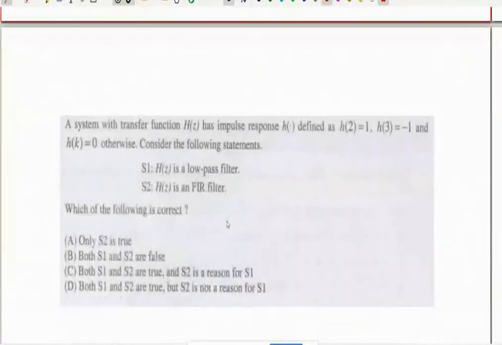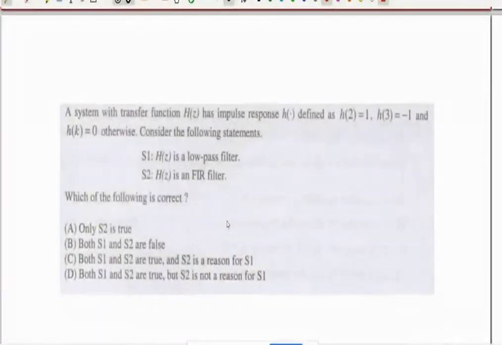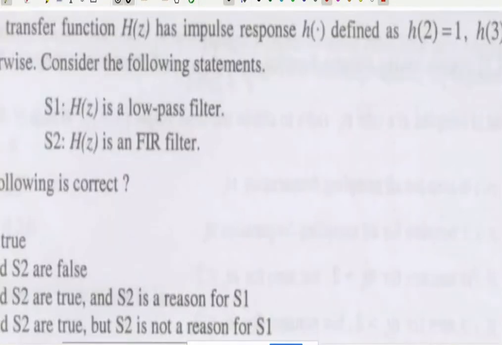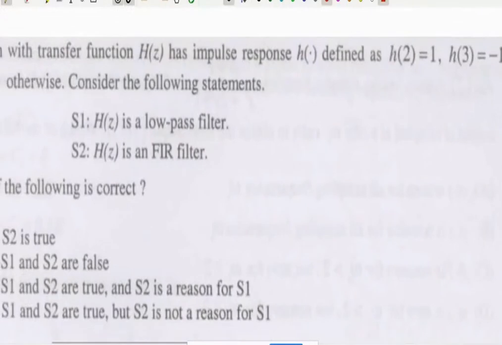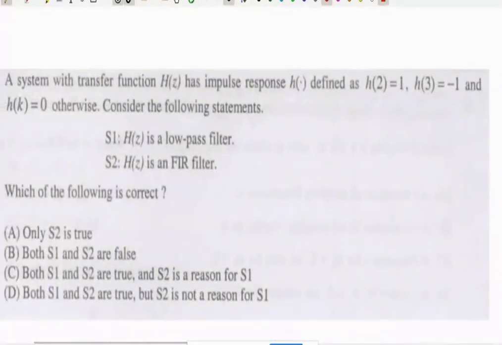Let's try this question. Question is that a system with transfer function H of z has impulse response defined as h of 2 equal to 1, h of 3 equal to -1, h of k equal to 0 otherwise.